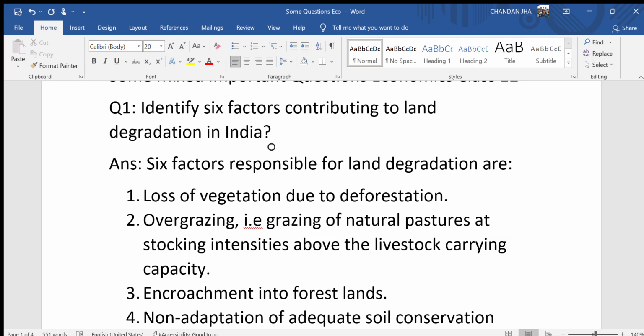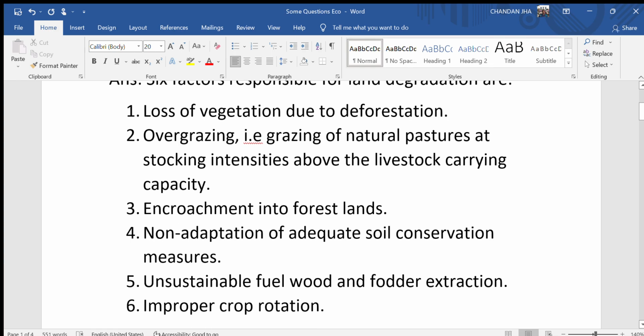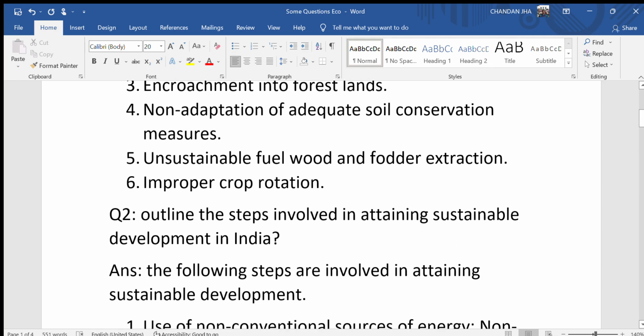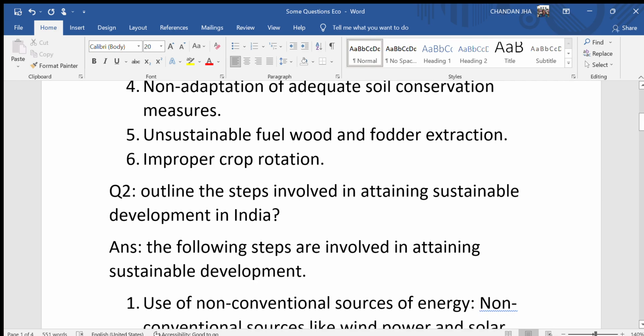are: loss of vegetation due to deforestation; overgrazing, that is grazing of natural pastures at stocking intensities above the livestock carrying capacity; third, encroachment into forest lands; fourth, non-adaptation of adequate soil conservation measures; fifth, unsustainable fuel wood and fodder extraction; sixth, improper crop rotation.